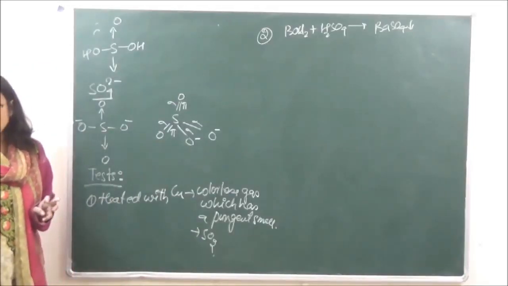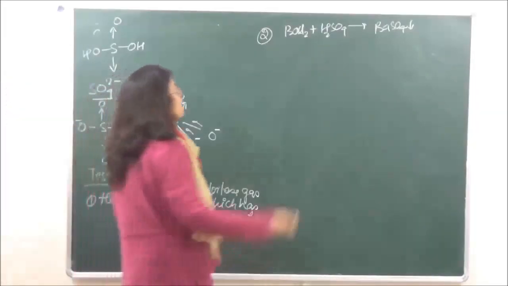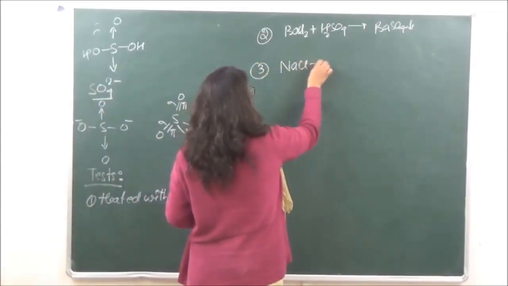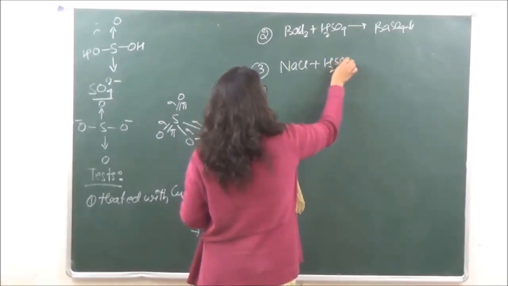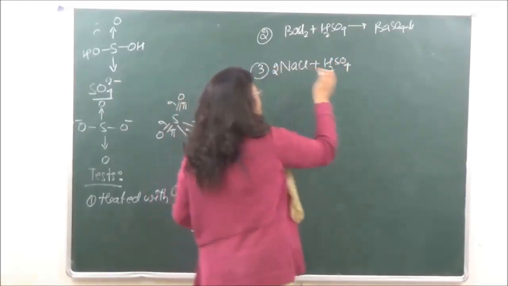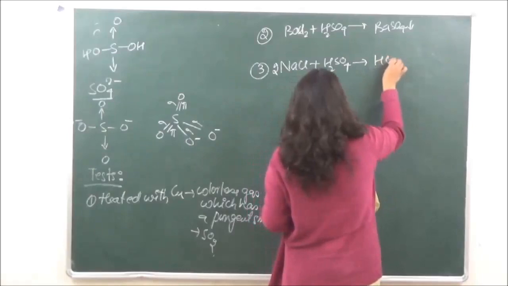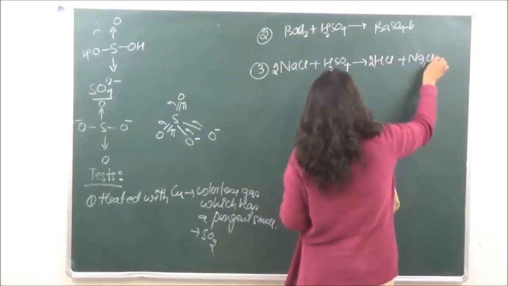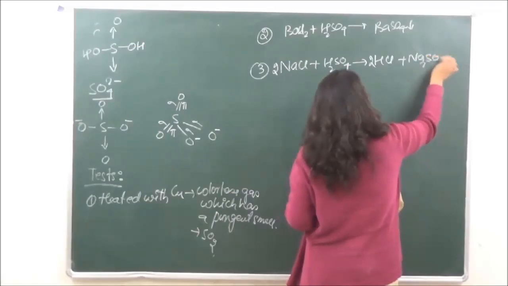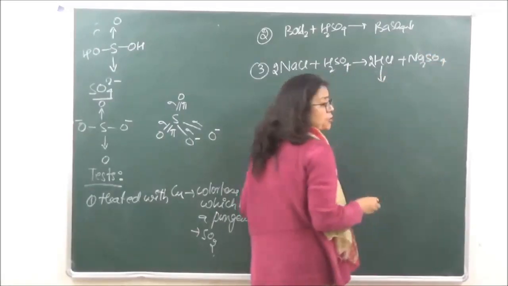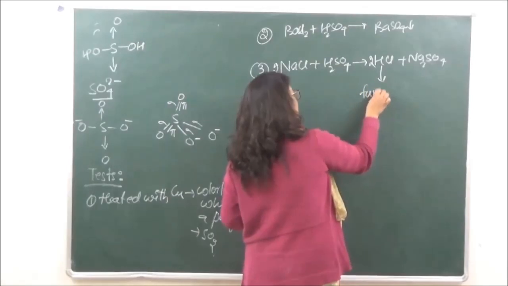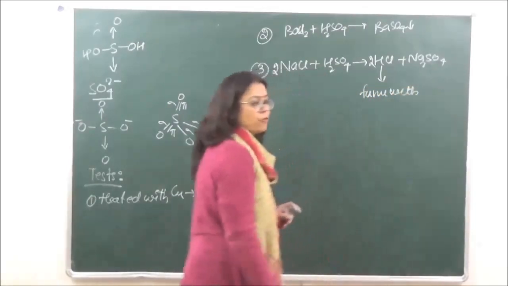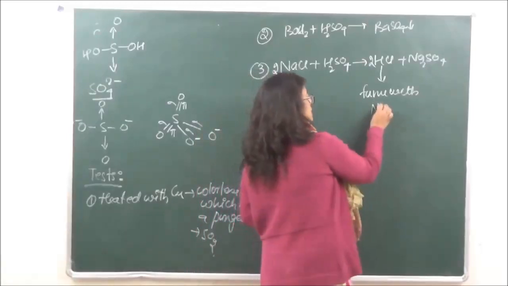And finally, when it is heated with NaCl, it gives a gas, hydrogen chloride, which is going to fume. It gives dense white fumes with ammonium hydroxide.